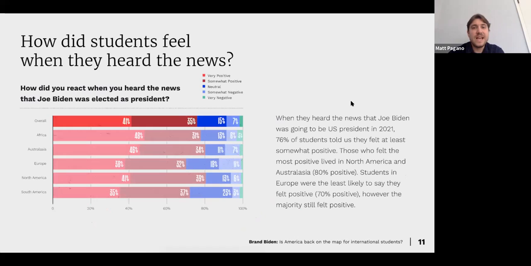How did students feel when they had heard the news? We looked into how did you react when you heard the news that Joe Biden was elected as president? 76% of students told us that they felt at least somewhat positive. We can see here in terms of these continents, those who felt the most positive lived in North America, obviously bordering the United States and the several countries there, as well as Australia and Asia.